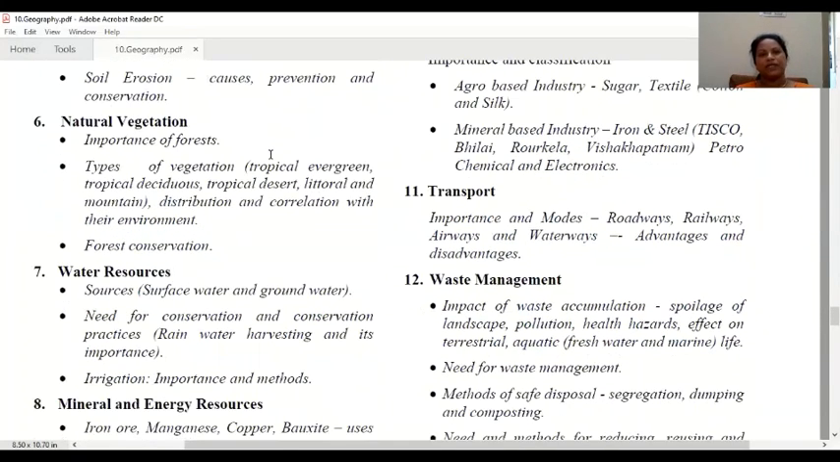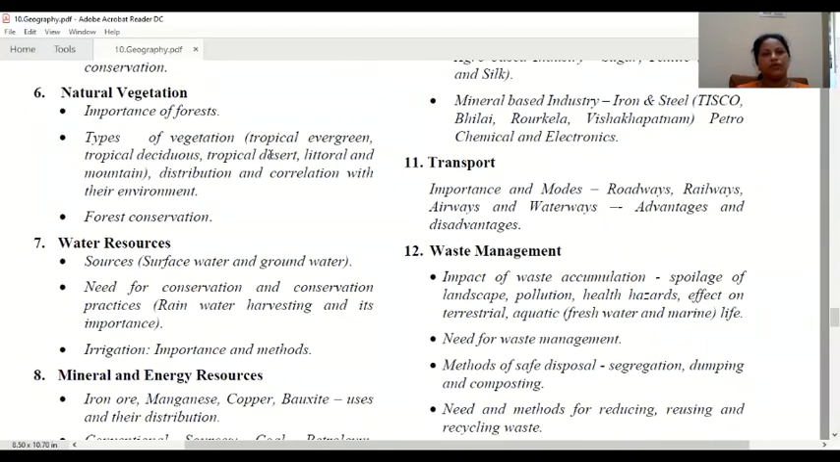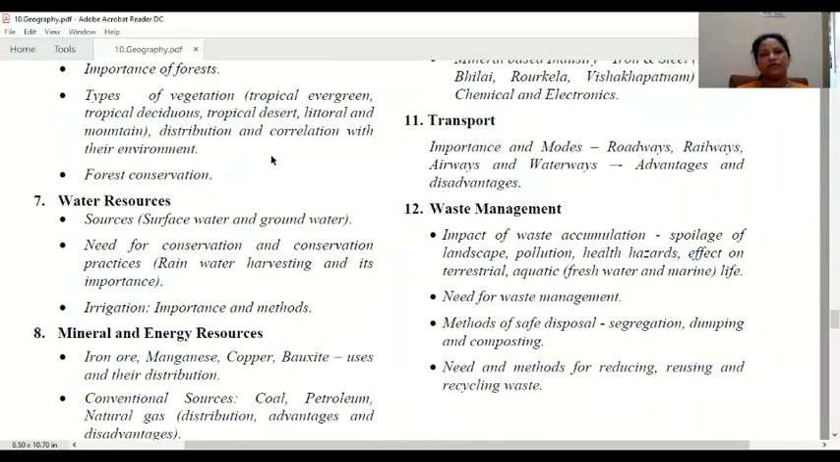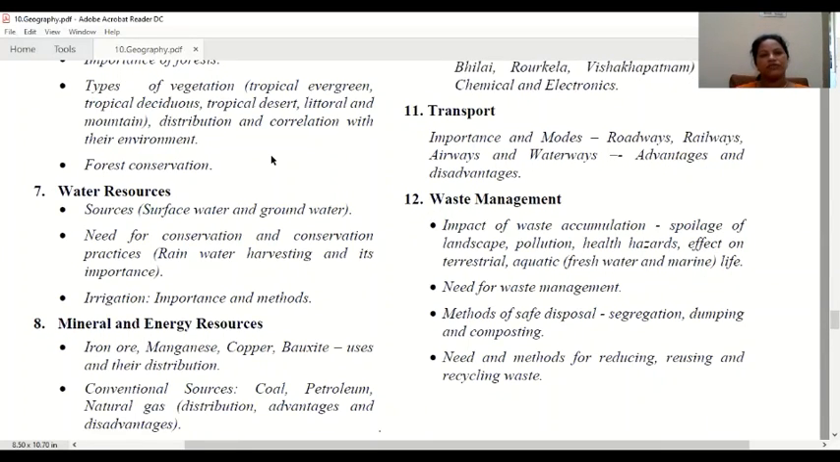Next is natural vegetation. We know very well there are different types of vegetation in India. So how to protect them, what are the types of forest or vegetation: monsoon, tropical, deciduous, and evergreen, and all these types we will study. And then what is forest conservation, why it should be conserved, what is the importance of forest, what are the uses of forest to mankind, all those things we will study.